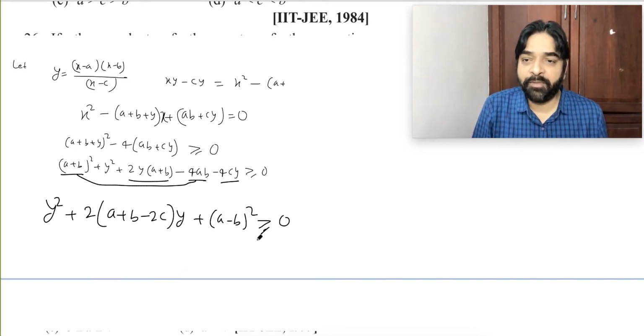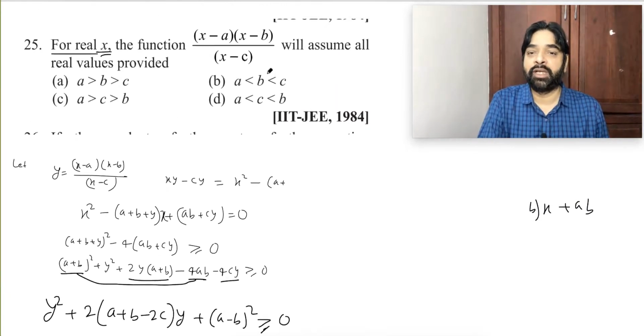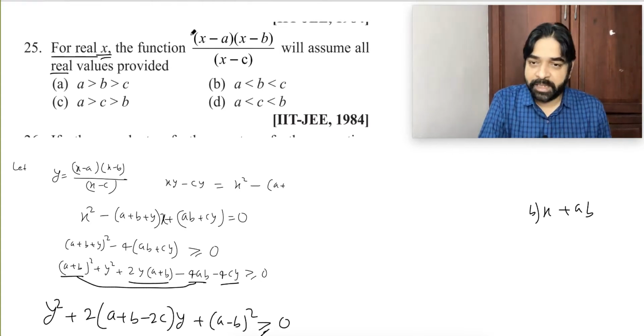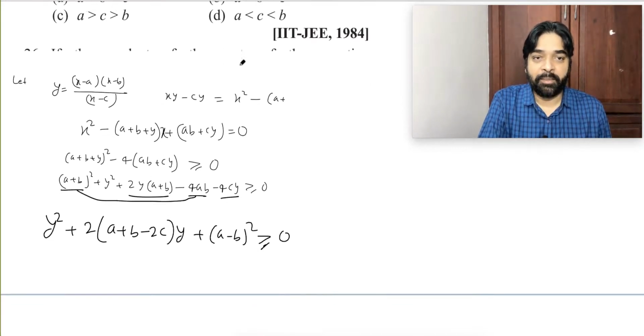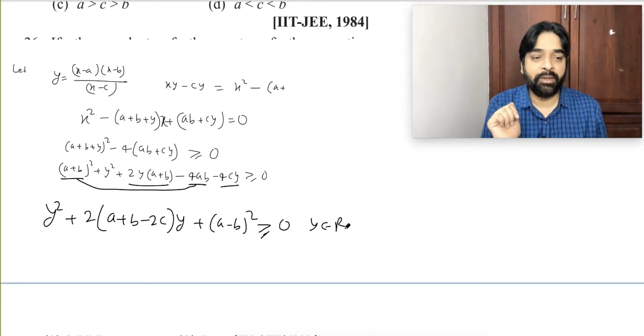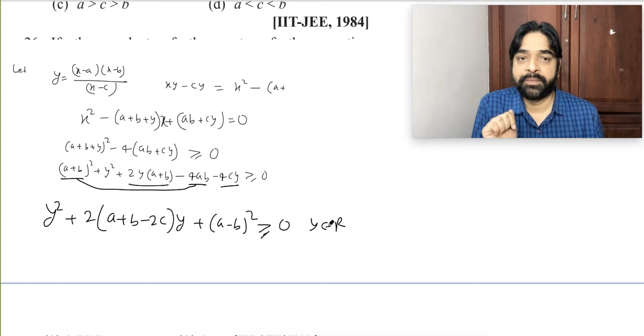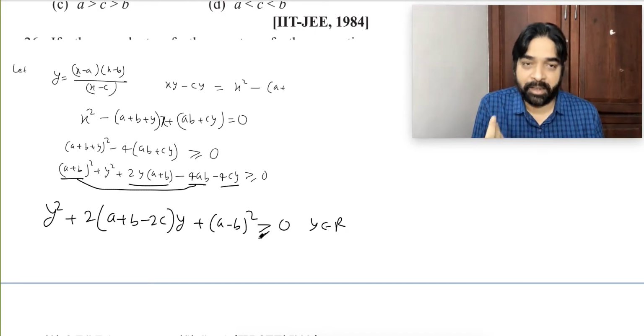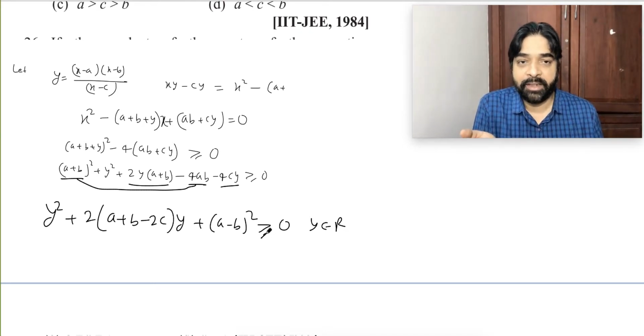Do we have information about y? Yes, they may already have mentioned in the question. We assume all real, which means y is also real. Try to recall what I said to you. This quadratic is real. This is the inequality. This inequality is always true for all real values of y.